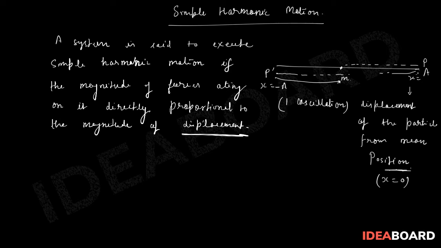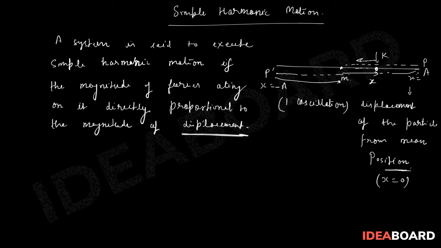Suppose that at any instant the particle is, let's say, at point K. At that point the displacement, I am assuming, is x. Then obviously there is a force which is trying to restore it, to make it possible that it is again coming to this point.